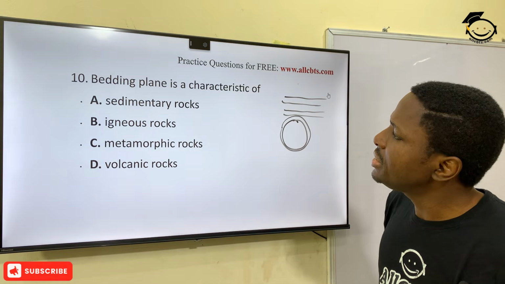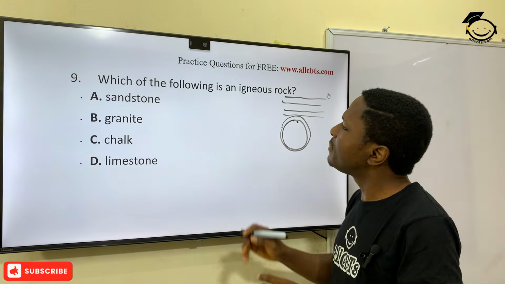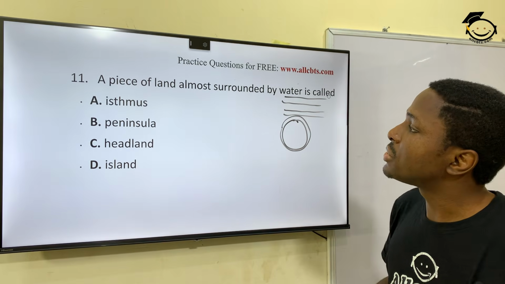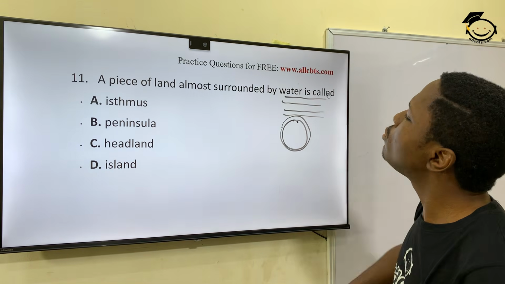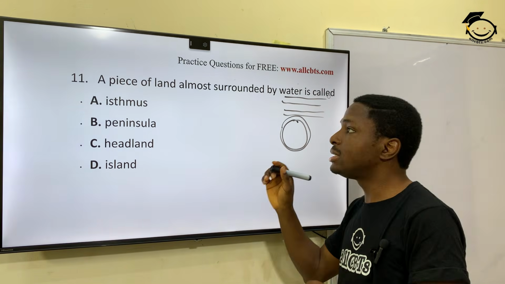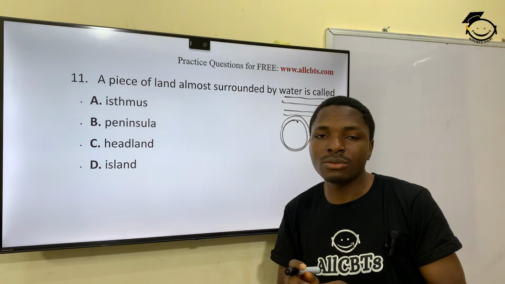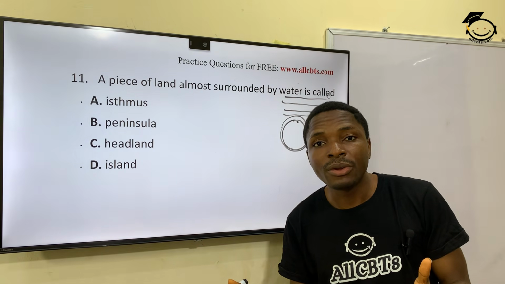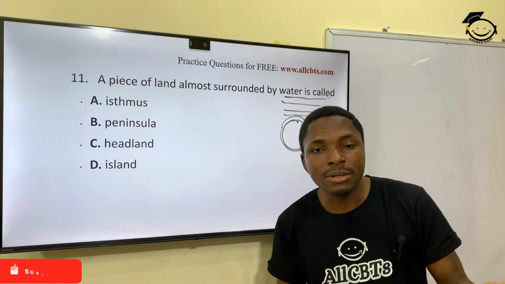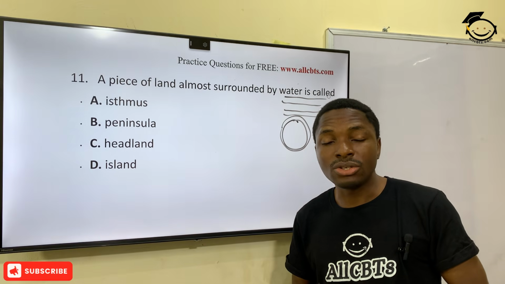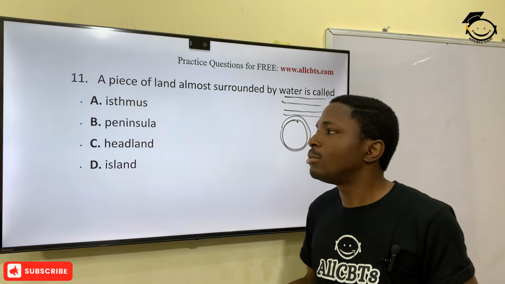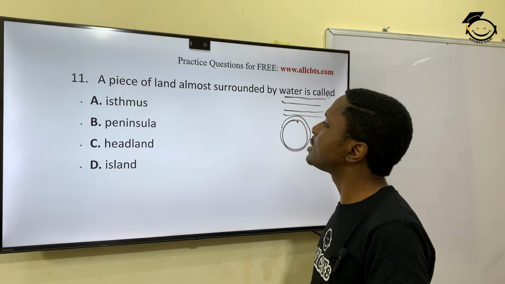Right. Then question 9. Which of the following is an igneous rock? Oh, you've seen this already. Sorry. We are in question 11. A piece of land almost surrounded by water is called what? Now, mind the question. It says it's almost, not completely surrounded by water. So, if it was completely surrounded by water, what will it be? Please give me the answer in the comment section. A piece of land that is completely or totally surrounded by water is called what? It's a popular word. But for this question, it says it is almost.